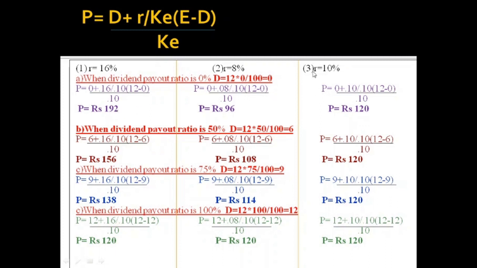And see what happens when R is equal to Ke. That means the dividend payout is irrelevant. If the dividend payout is 0%, 120 itself. If the dividend payout is 50%, 120 itself. If the dividend payout is 75%, 120. And if the dividend payout is 100% also, the market price of the share is 120. That means when R is equal to Ke, it is a balanced firm and the dividend policy is irrelevant.